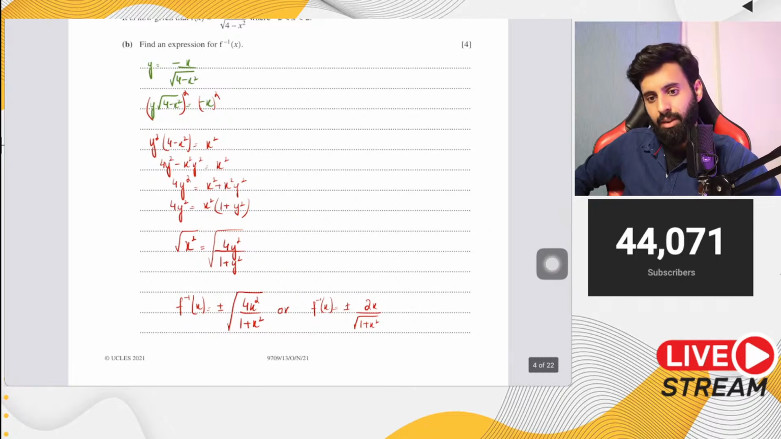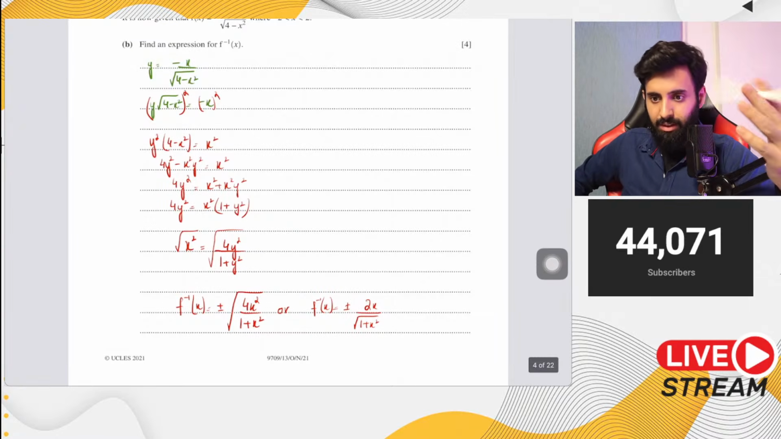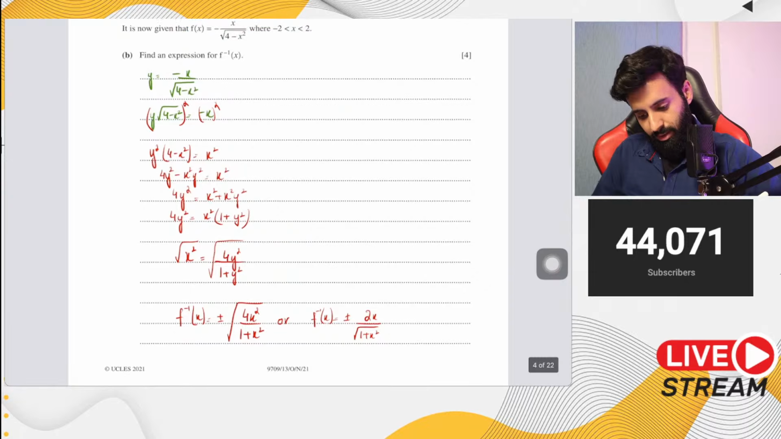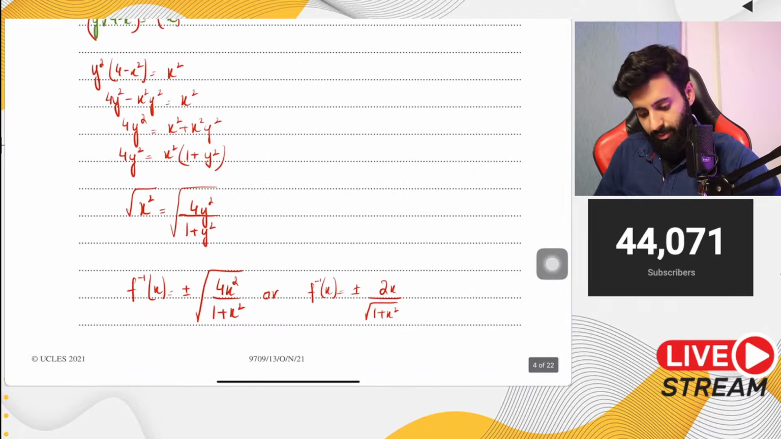Okay, now the correct answer is minus. Now the question is, let's say we don't know. Yes, given in the question, the function is minus, you can say, so it's because of that. So the correct answer is that we're going with the minus sign.